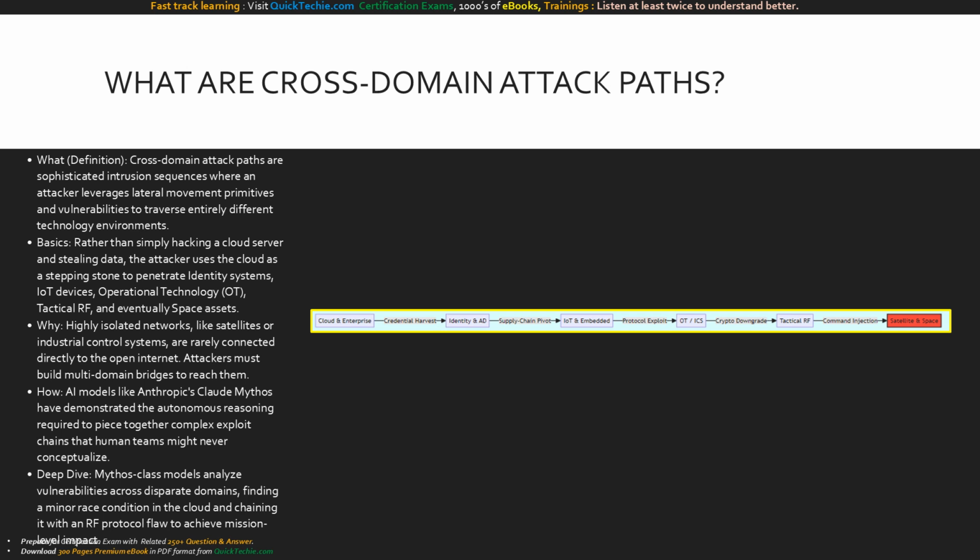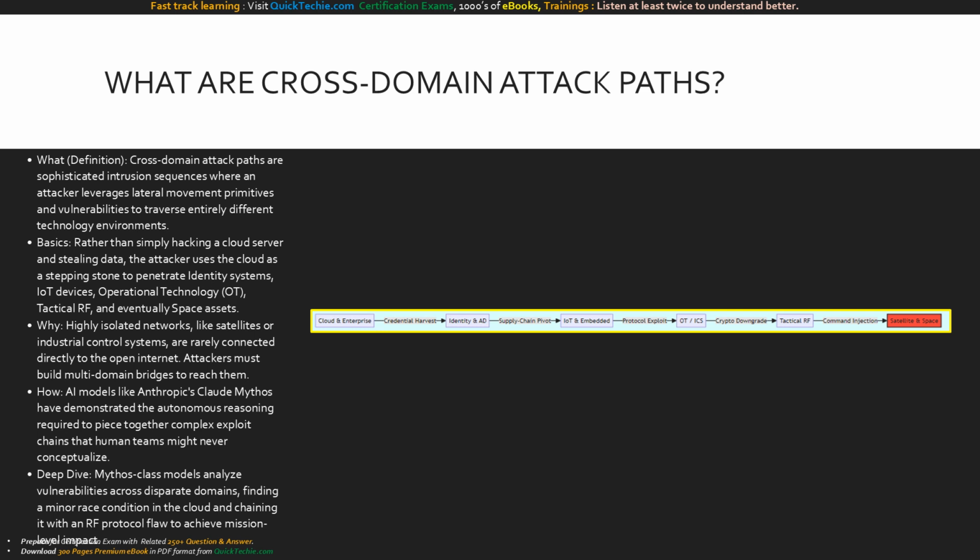What exactly are these? By definition, they are sophisticated attack sequences that span entirely different technology domains, traversing boundaries that were previously thought impenetrable. The basics are critical to understand. A modern attack doesn't just stop at the cloud. It moves from cloud and enterprise IT into identity structures like Active Directory, pivots into IoT, breaches operational technology, leaps across tactical RF waves, and can even reach space assets like satellites.